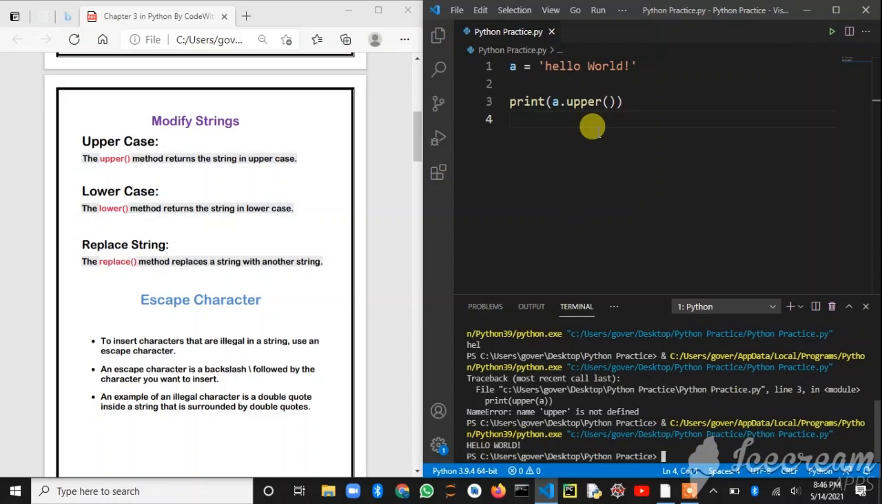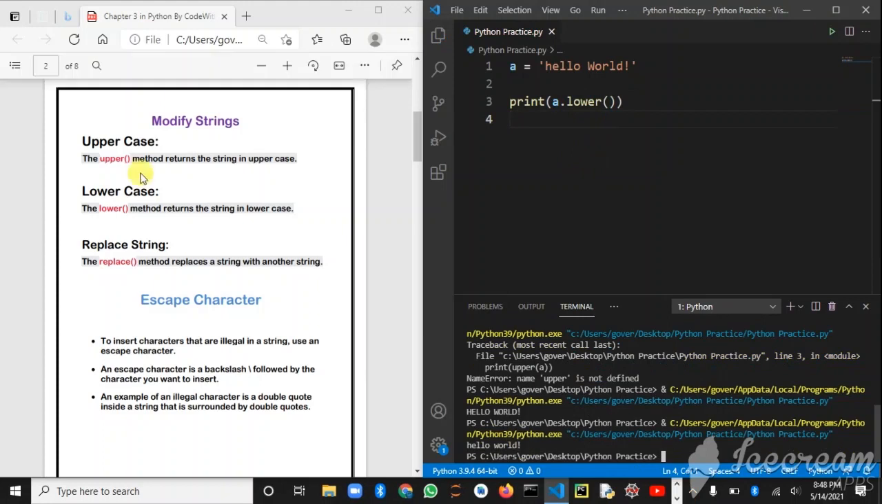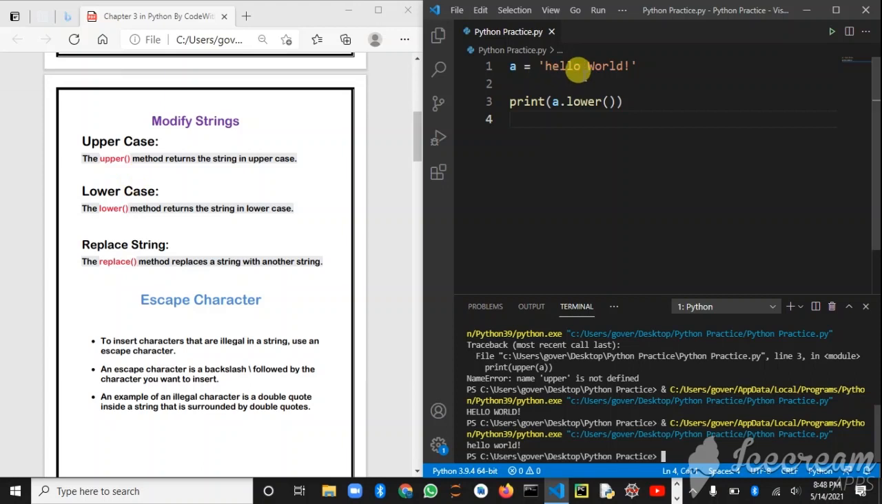So how you have to write: the variable which the string is assigned to, dot upper, just upper, no need to write case also, and 2 parenthesis brackets, that's enough to make it uppercase. You can also keep a lowercase also if you want, if it is necessary. Output is hello world, all in lowercase letters. So by using these uppercase and lowercase two cases, we can modify a string to all the letters in uppercase or all the letters in lowercase if you want to.